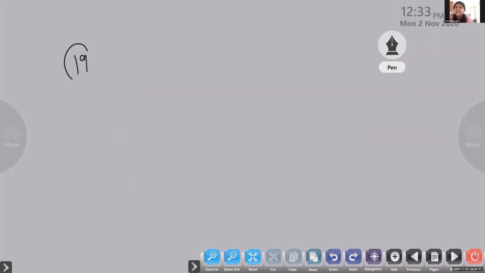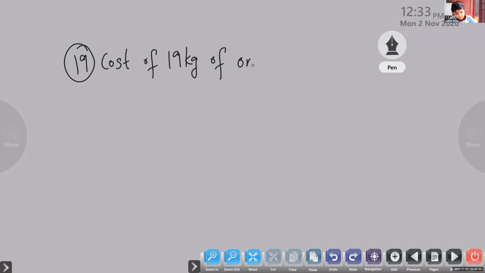Cost of 19 kg of onions in the mall. That is given, rupees 855. Now find out the value of 1 kilogram.